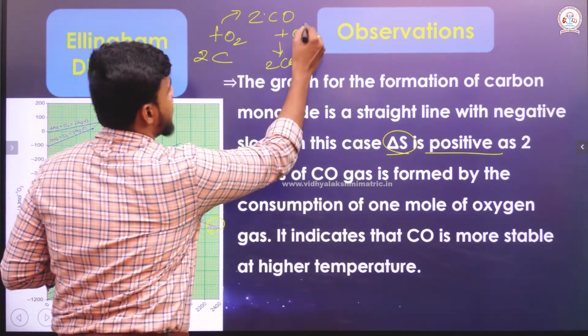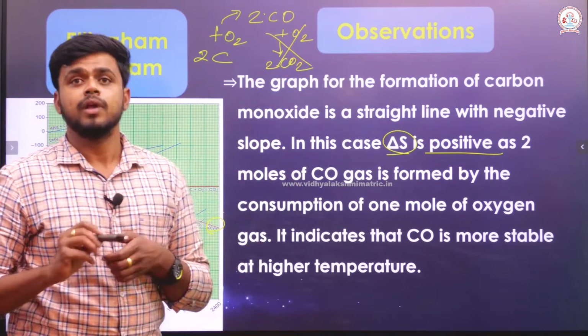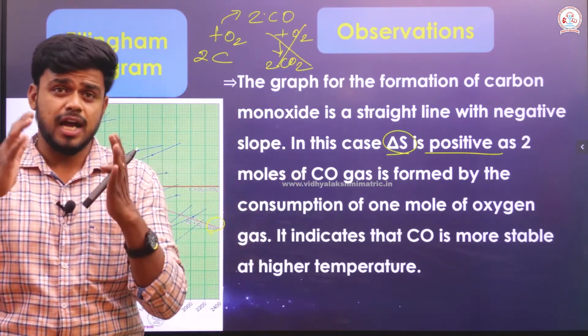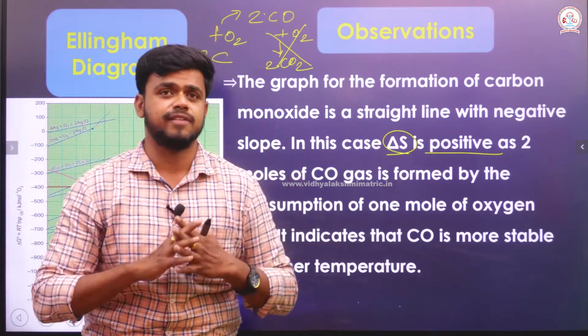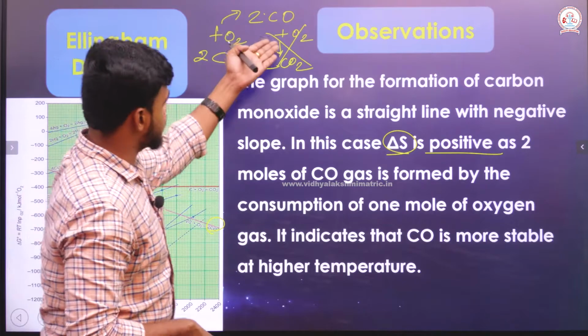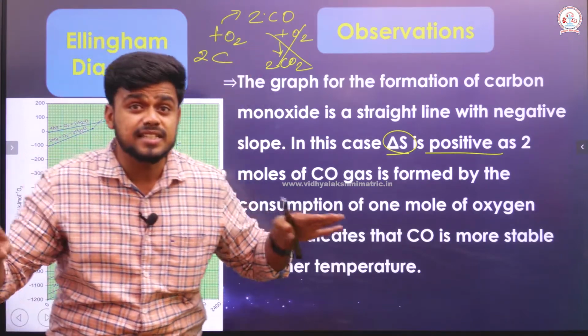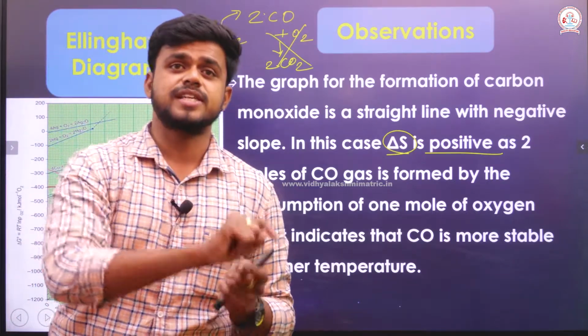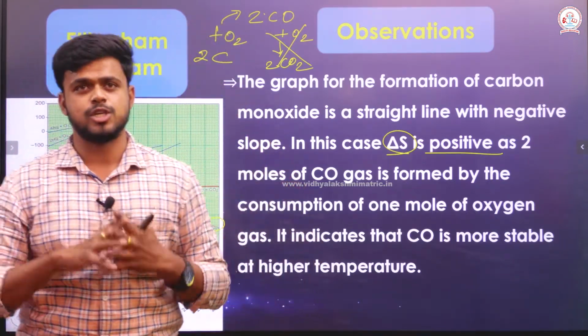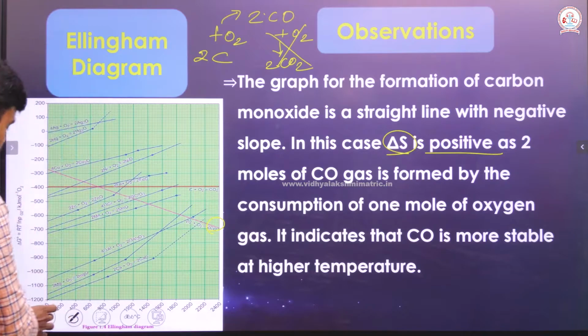But this reaction actually doesn't occur, even though the carbon monoxide has been formed and there is leftover oxygen in its atmosphere. Carbon monoxide can react with oxygen and form carbon dioxide, but that doesn't take place, which means the carbon monoxide that has been formed is quite stable even at a higher temperature. So this is its observation.